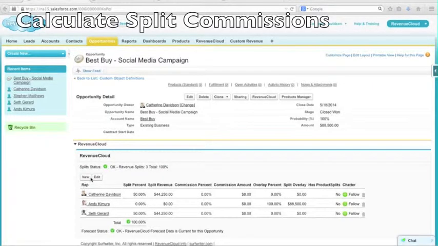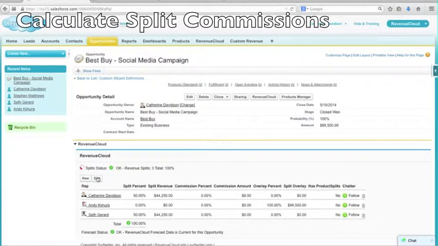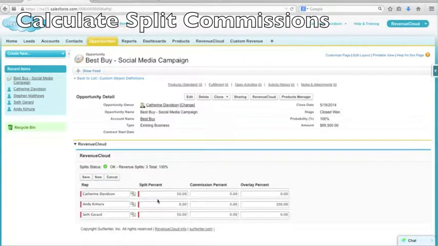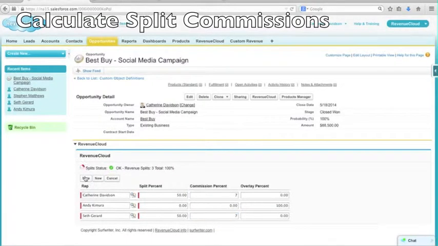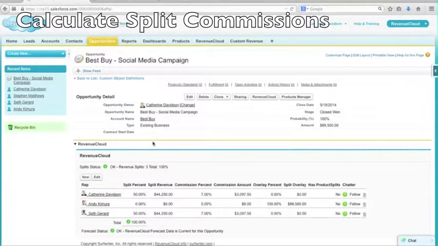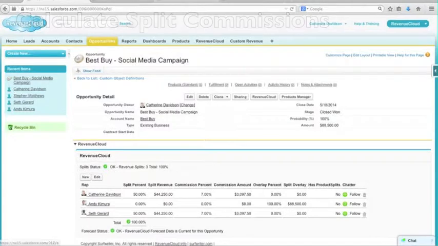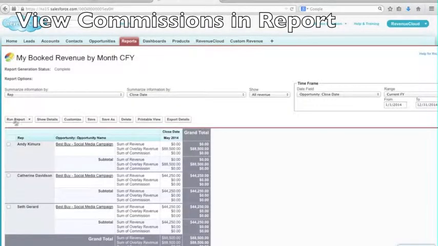Now suppose Catherine and Seth are entitled to a 7% commission on this deal. She can track that in RevenueCloud by going into the commission field, entering 7% for herself and Seth, clicking Save, and we can see that the RevenueCloud panel is now displaying their 7% commission for their splits. And we can go into a RevenueCloud report and we can track those commissions across opportunities by rep.